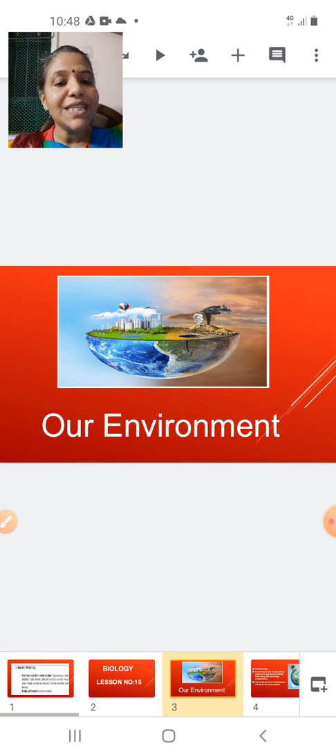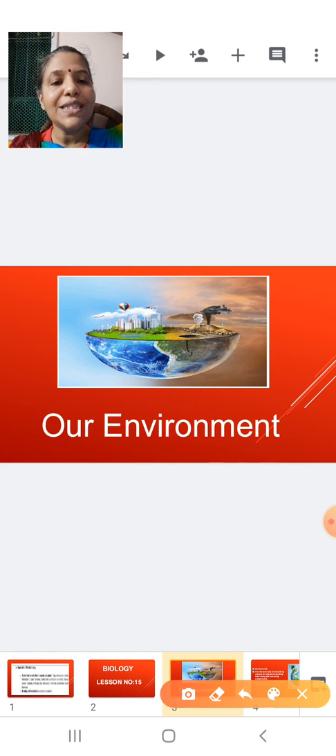So the name of our lesson is Our Environment. In this slide you can see the earth. You can see this is the aquatic environment. On this you can see the terrestrial environment. You can see different types of factories releasing pollutants, and these pollutants are actually causing harm to our environment, which we will see in the further part of the lesson. So our lesson today is Our Environment. Let's start with the lesson.